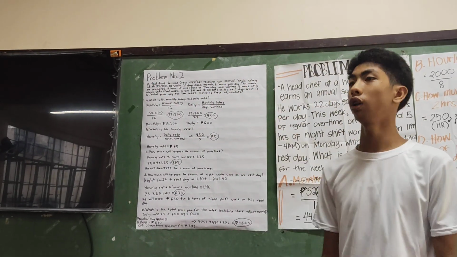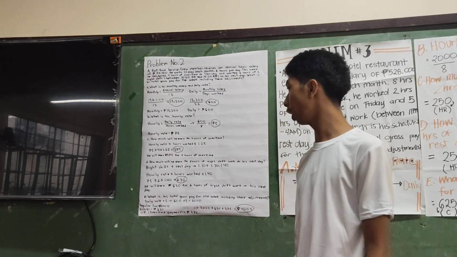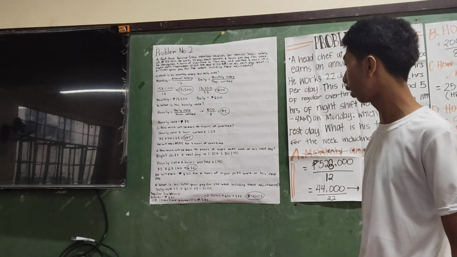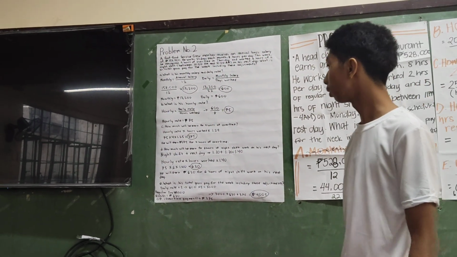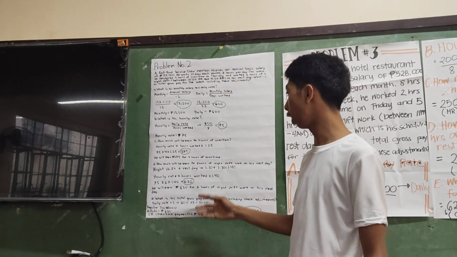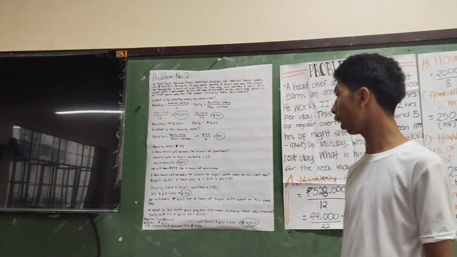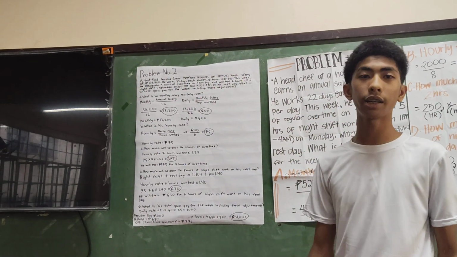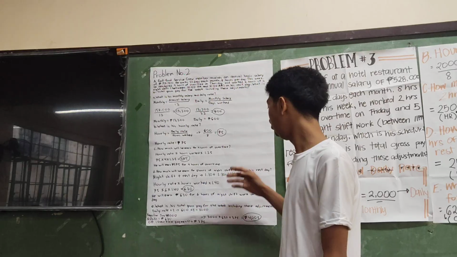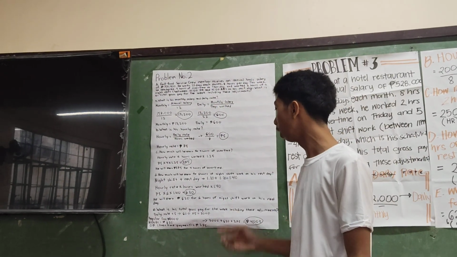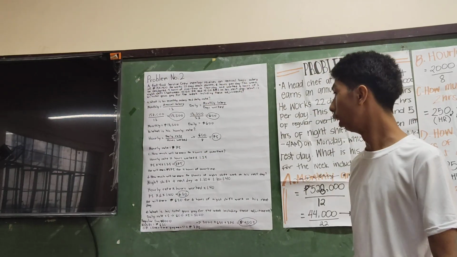Let's proceed to question letter D. How much will he earn for 6 hours of night shift work on his rest day? The formula here is night shift plus rest day. We add the multipliers: for night shift, the multiplier is 1.10, and for rest day, the multiplier is 1.30. So we get a 1.40 multiplier.